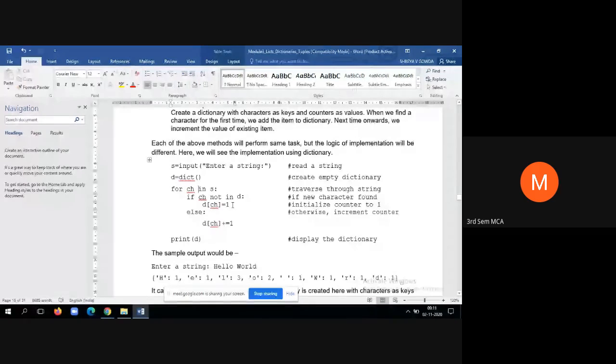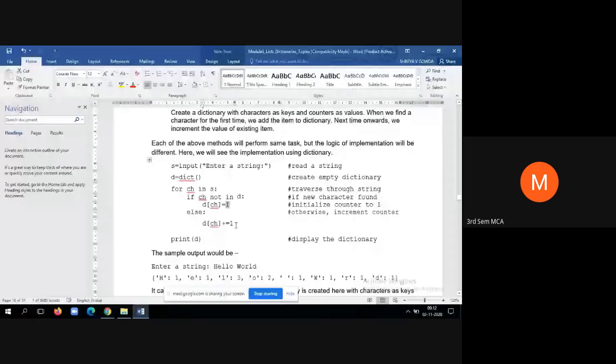Repeat the iteration. In the next iteration, once again it is L. Now if ch not in D, this fails. Why? Because already we have entered L into the dictionary. Now D of ch is equal to D of ch plus 1. D of ch is already 1. So ch plus 1 means 1 plus 1 is 2.